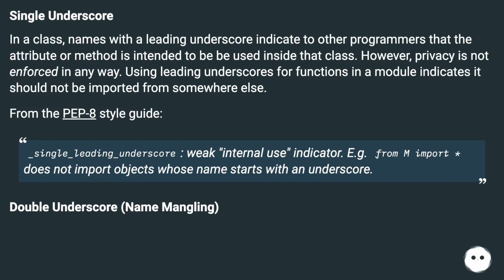From the PEP 8 style guide: _single_leading_underscore is a weak internal use indicator. E.g. from M import * does not import objects whose name starts with an underscore. Double underscore: name mangling.